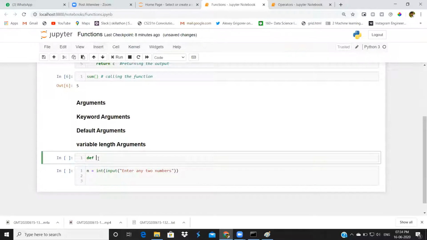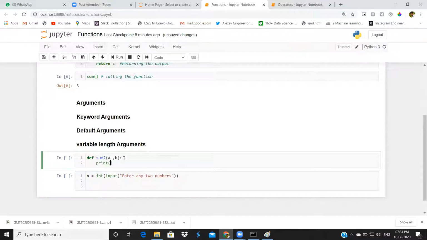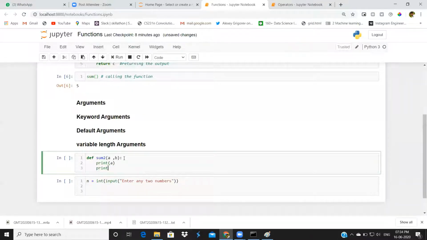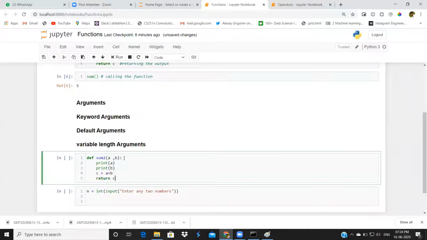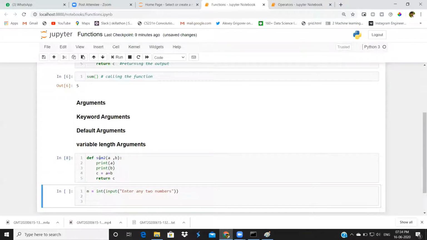Now, I'm defining one more function, sum2. Name it sum2. Here, I will take two values. These are called arguments. While defining the function, we define two variables, a comma b. I will print a here, and I will print b. c equal to a plus b. Return c.